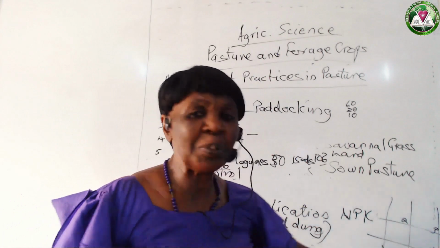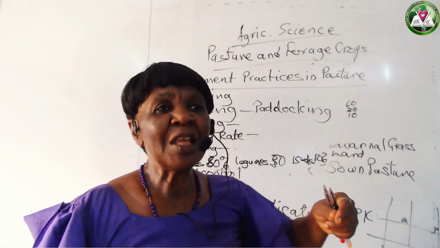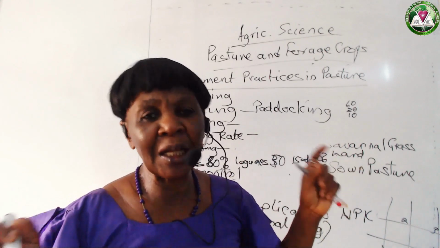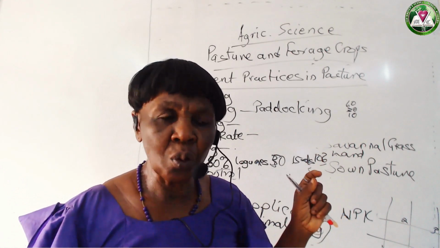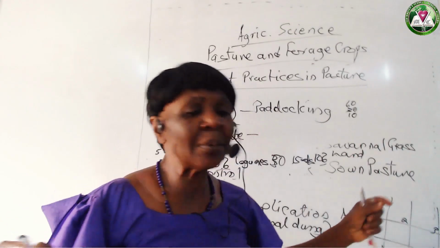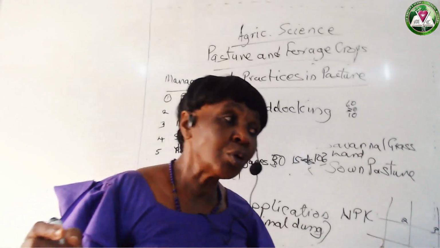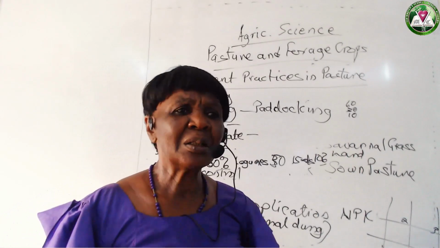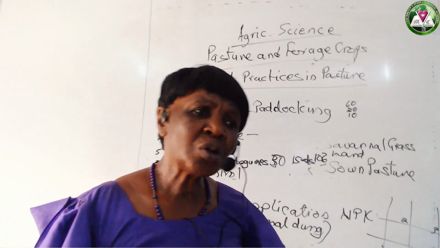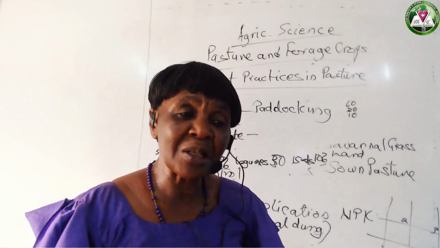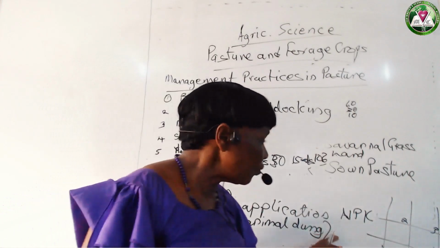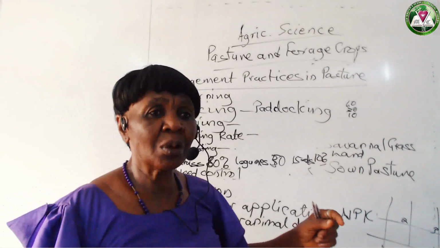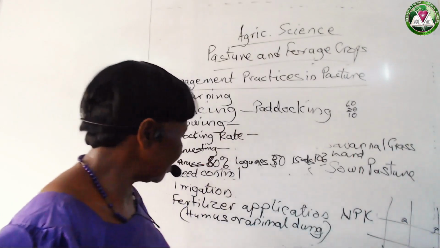So when you apply NPK, nitrogenous fertilizer, the leaves grow out very well, very broad, and then the animals eat them and do well. Because once the animals feed well, they will also produce well. Especially those that produce milk, they supply us with milk. Those, for their flesh, the meat, when we eat them. But if you don't feed them well, if they don't have enough nutrients, they will not produce well. So it's very, very important in the pasture.